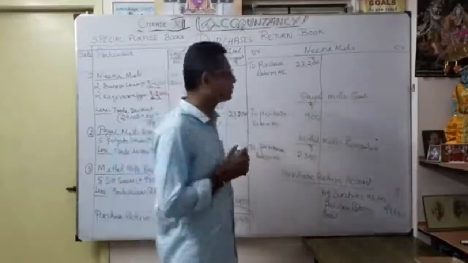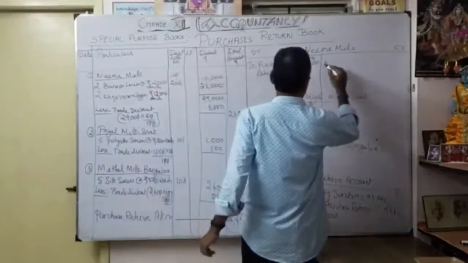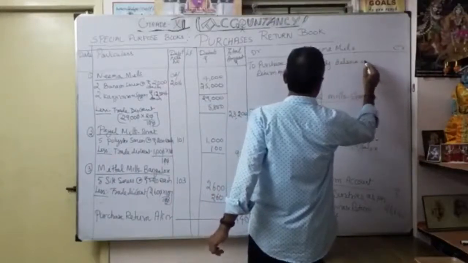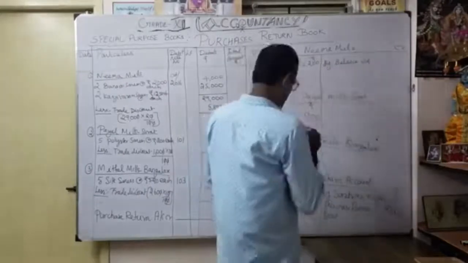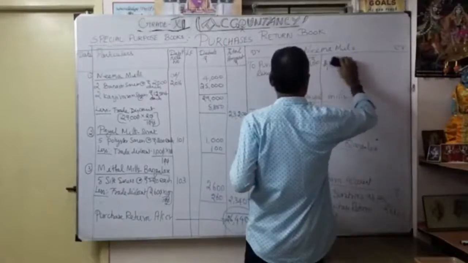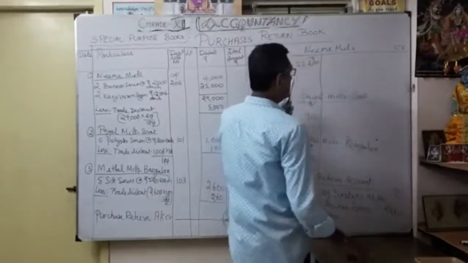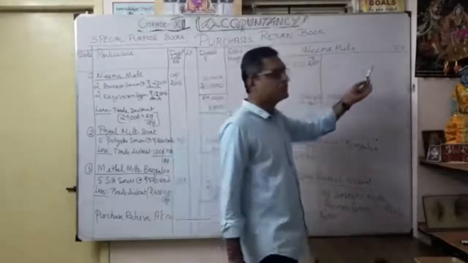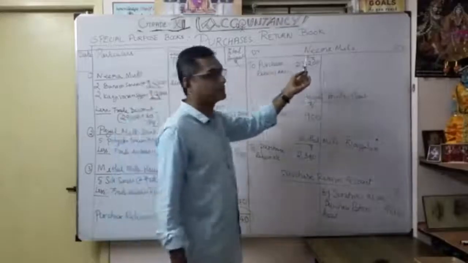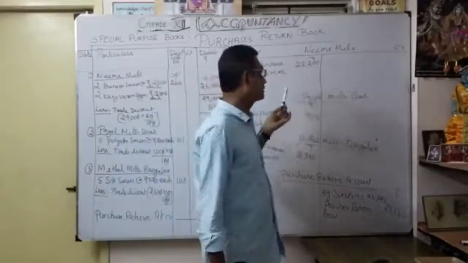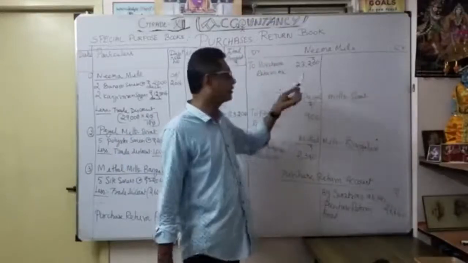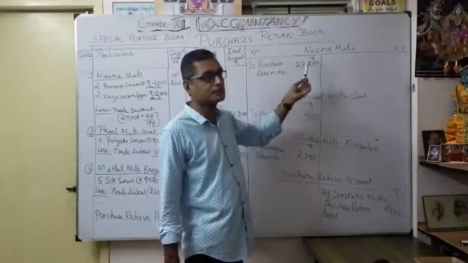Understood. Now how to close? As you know very well, by balance carried down. Mostly the closing will not be only by balance carried down here, that's why it is very important. If there are any purchases here, it will reduce here. Here you want to show only the purchase return book for the supplier, to show our purchase return account. So the balance will be, after earlier purchases, the net amount only. Okay, understood how to record purchase return for different suppliers.